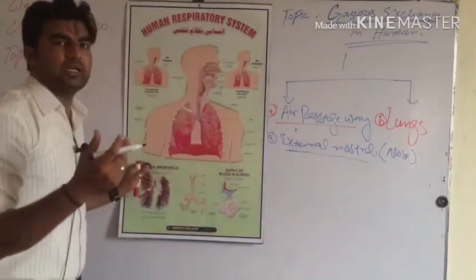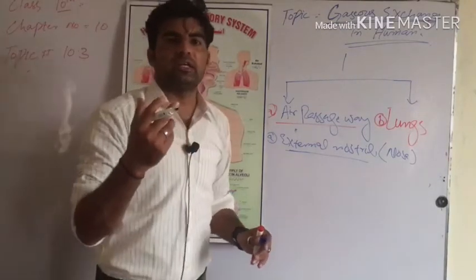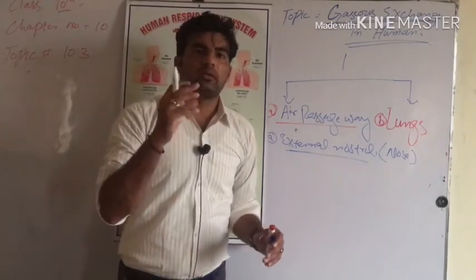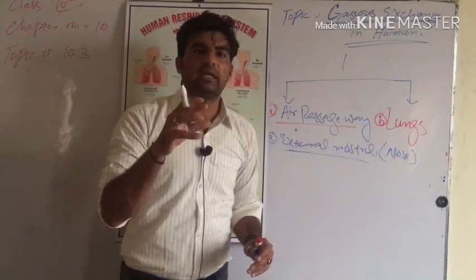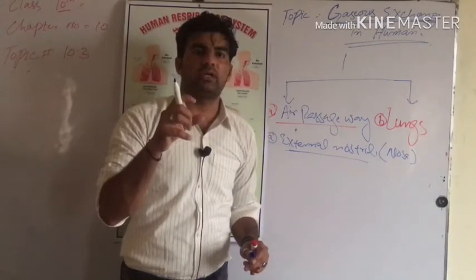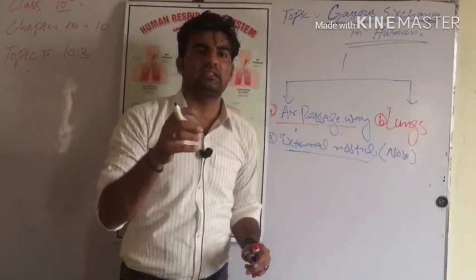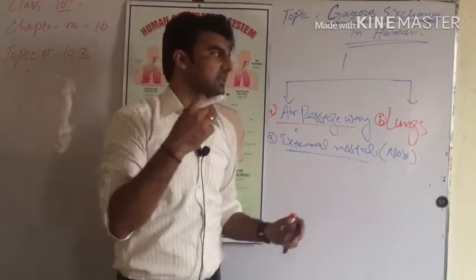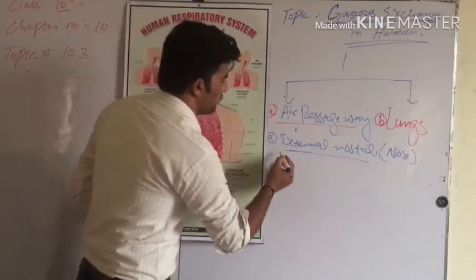These are the two openings to the outer environment. Through these openings the human body inhales air from the outer environment into the internal nostril. Internal nostrils are the other two openings